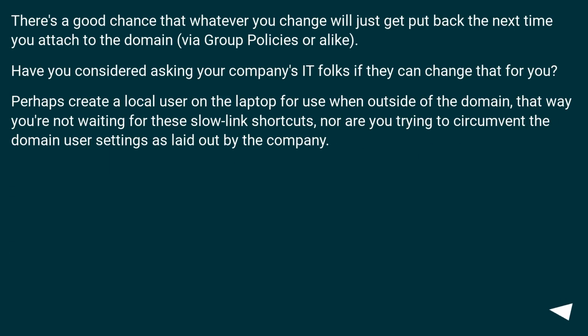There's a good chance that whatever you change will just get put back the next time you attach to the domain, via group policies or alike. Have you considered asking your company's IT folks if they can change that for you? Perhaps create a local user on the laptop for use when outside of the domain, that way you're not waiting for these slow link shortcuts, nor are you trying to circumvent the domain user settings as laid out by the company.